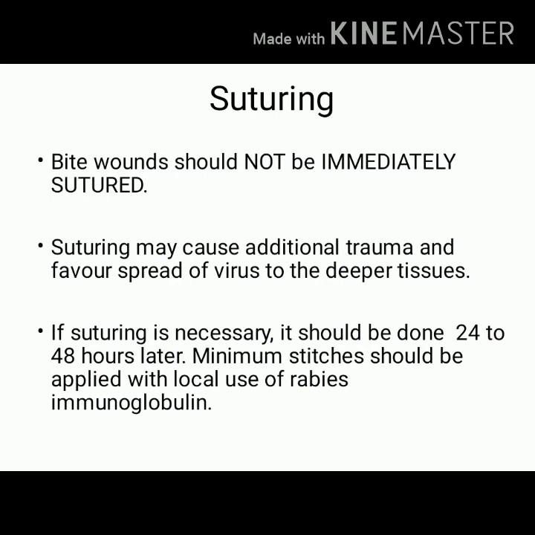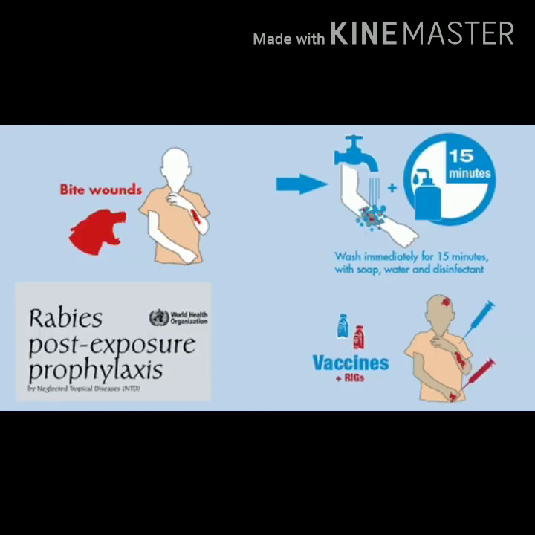Now what we did, cleaning of wound followed by chemical treatment. Now again look at this image, but now focus your attention on the lower part of the image towards your right side. Can you see the syringe of red color? This is suggestive of use of rabies immunoglobulin at the site of bite.